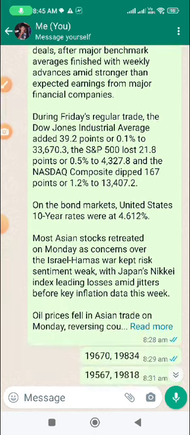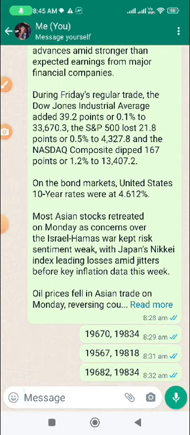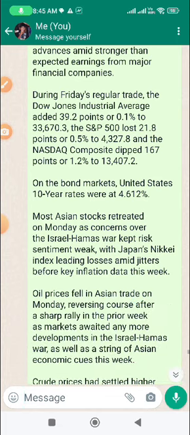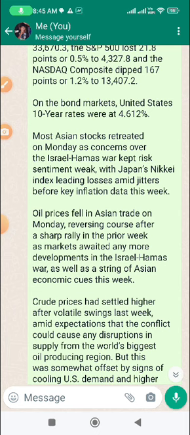During Friday's regular trade, the Dow Jones Industrial Average added 39.2 points, the S&P 500 lost 21.8 points, and the Nasdaq dipped 167 points. In the bond markets, US 10-year rates were at 4.612%. Most Asian markets are coming down because of the Israel-Hamas war.